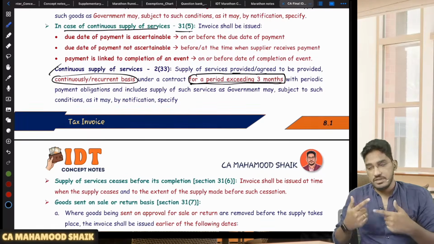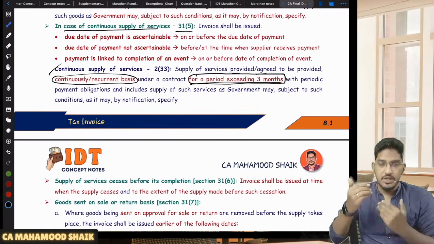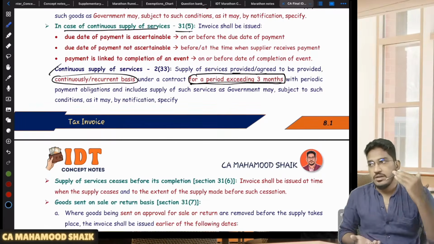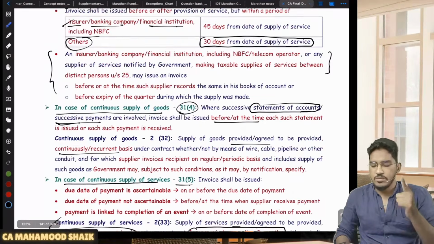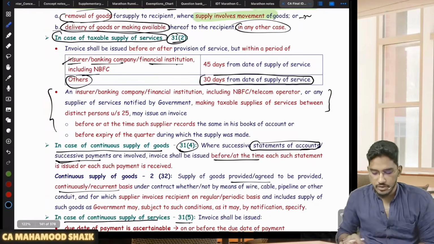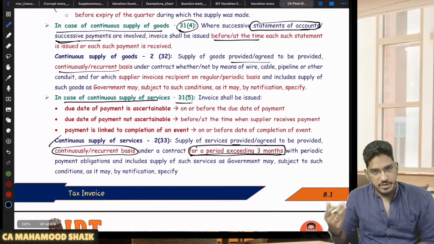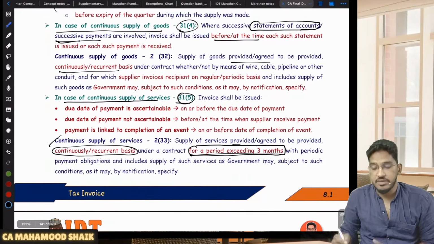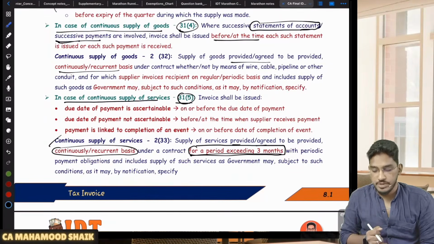Very, very important. Keep this point in mind. In case the service is provided on a continuous basis but for a duration of less than 3 months, what will happen? Then it will be treated as a normal supply of services only. You will be governed by section 31 subsection 2. But if you are making continuous supply of services, you have to come under section 31 subsection 5. What is the time limit within which the invoice is required to be issued?